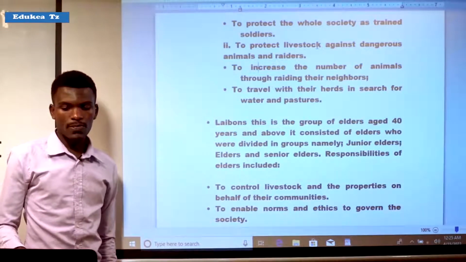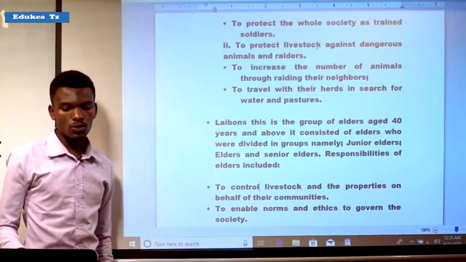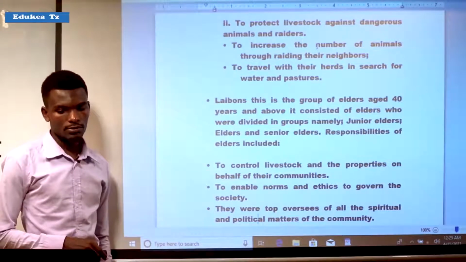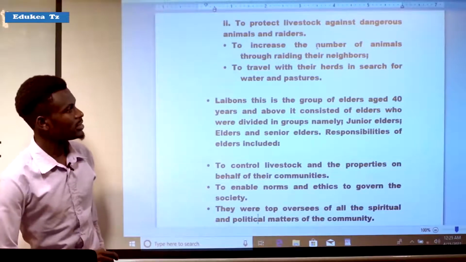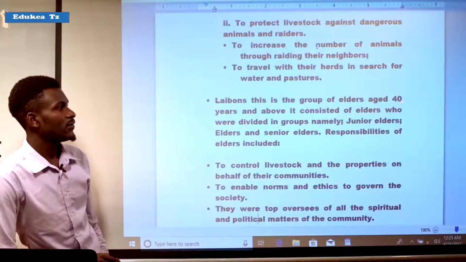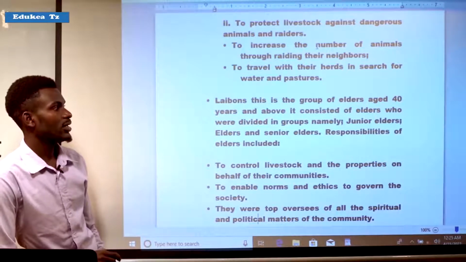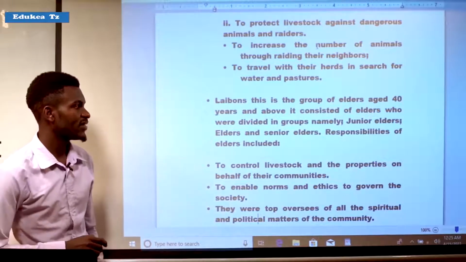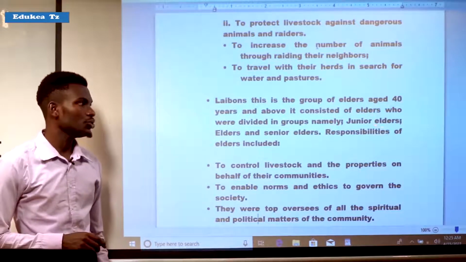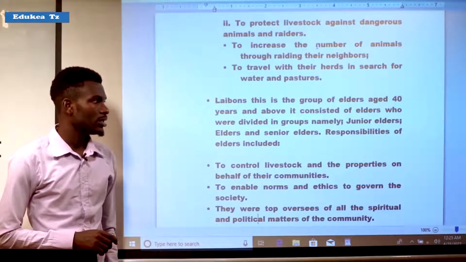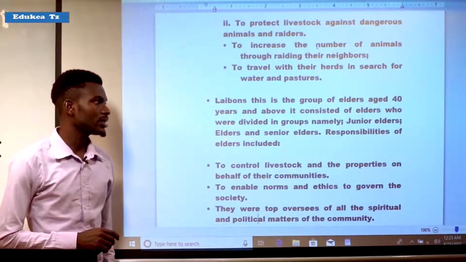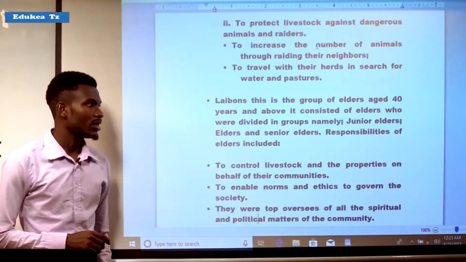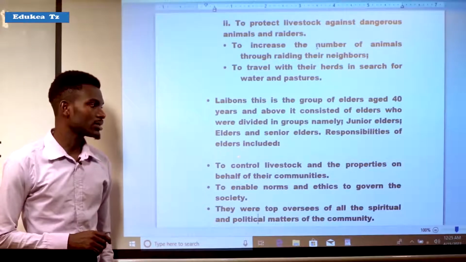That was Molan. But another group is Laibon. Laibon, this is the group of elders aged from 40 years and above, and it consisted of elders who were divided in groups, namely junior elders and senior elders.